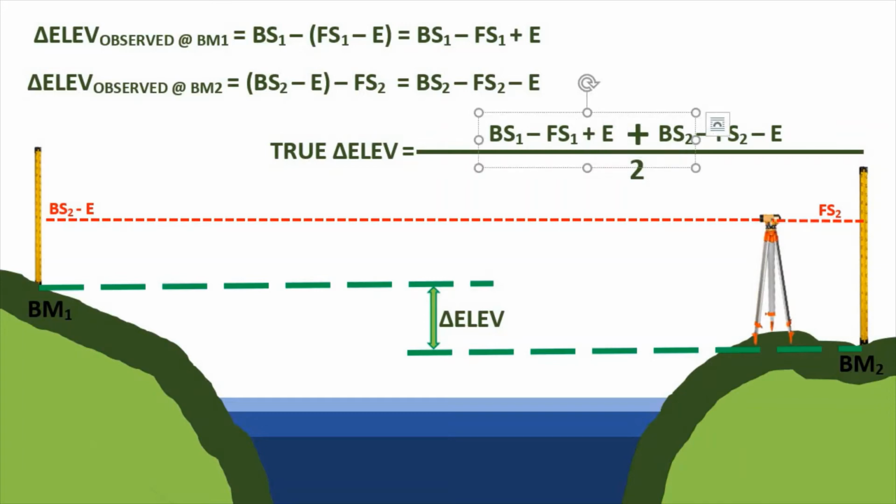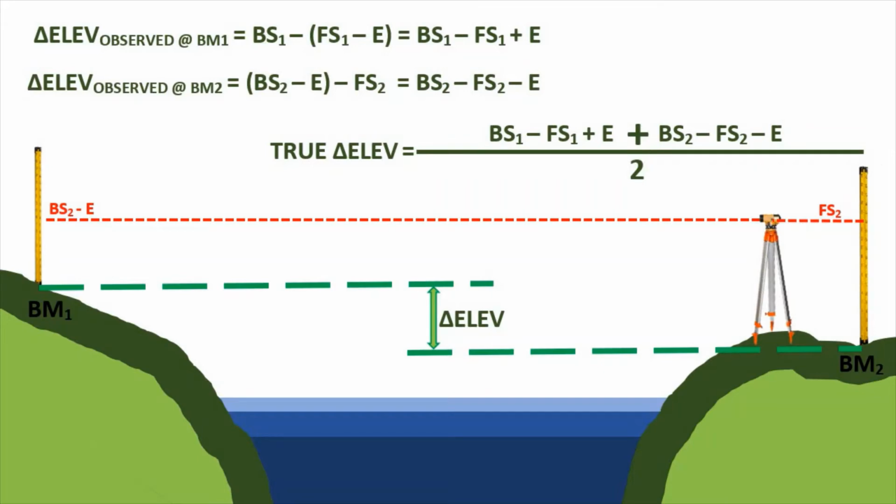So, we have here plus E and then we have here minus E. So as I've said kanina, that those E taken from BM1 and BM2, those E are the same since same yung distance. So since we have plus E here and minus E here, therefore mai-eliminate nga yung error sa method ng reciprocal leveling.